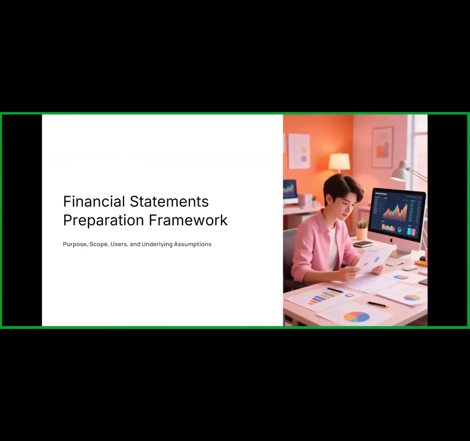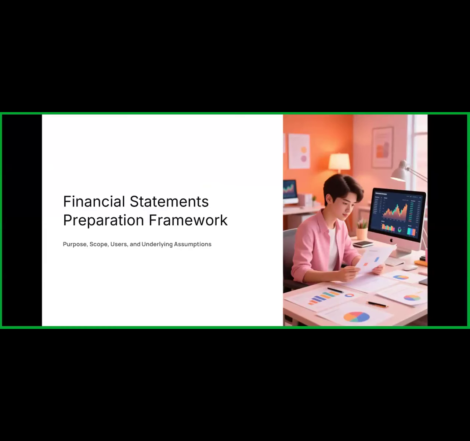Okay, so we'll start. In this evening session, we study the subject financial reporting. In financial reporting, we understand the different financial reporting aspects, the purpose and scope of the financial statements, and the going concern, consistency and accrual basis systems.